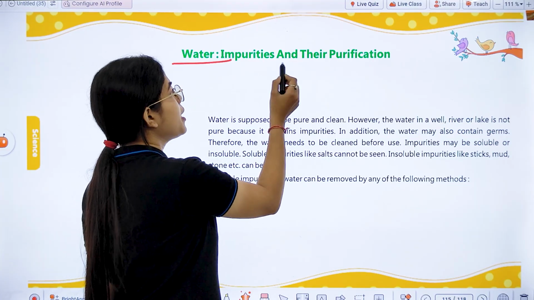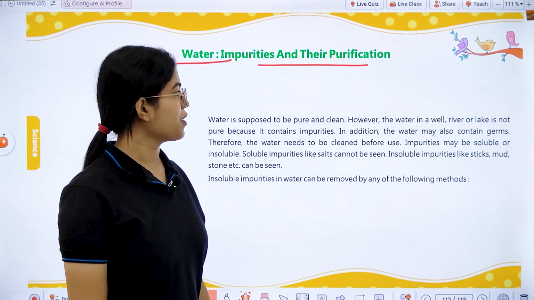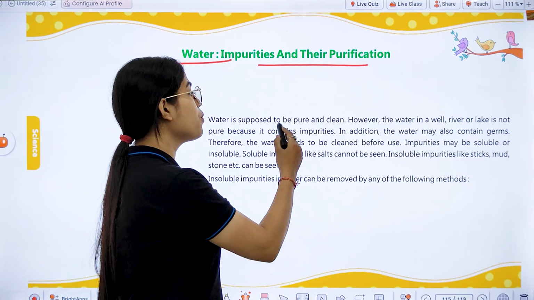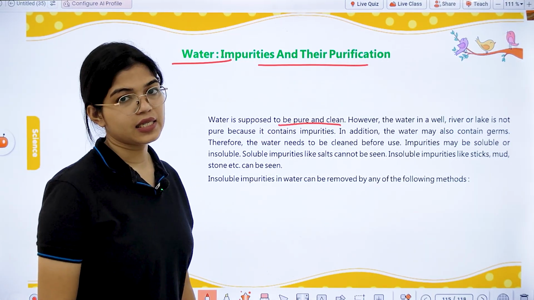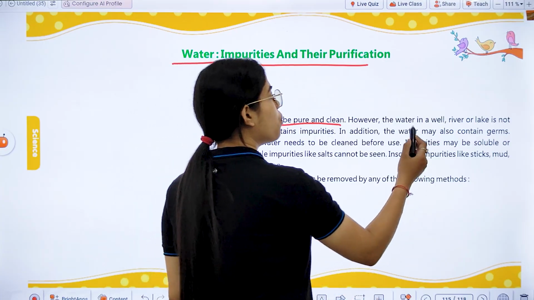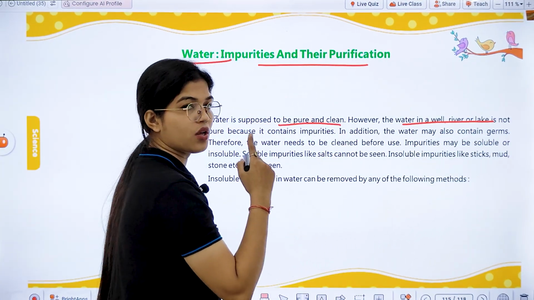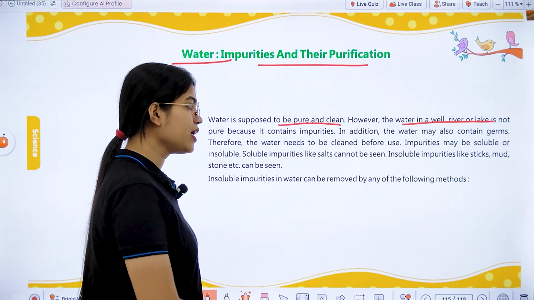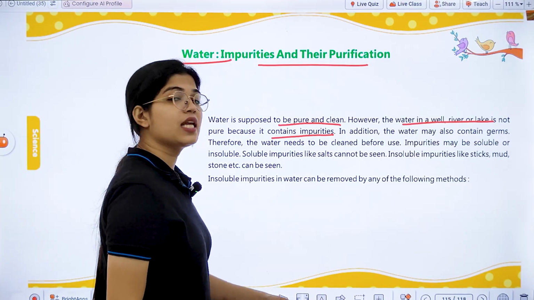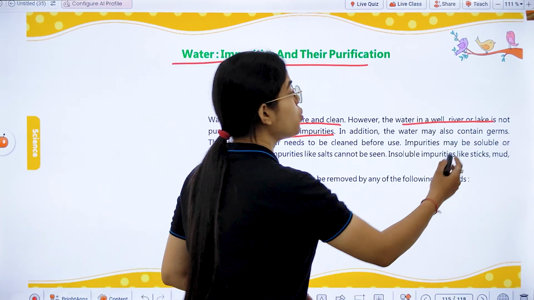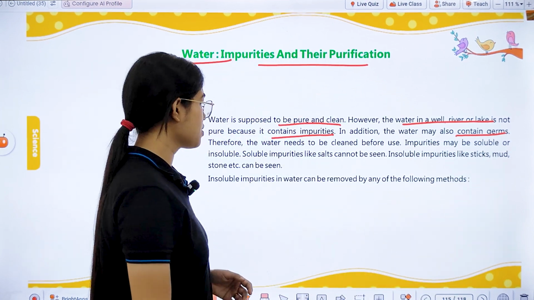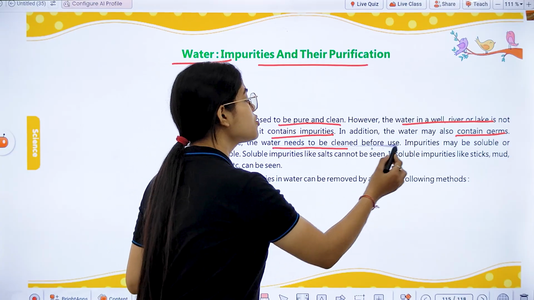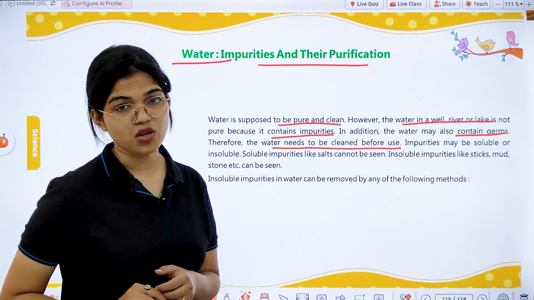Next, we have water impurities and their purification. So, students, for the purpose of drinking, water is supposed to be pure and clean. However, the water in a well, river, or lake is not pure. Why? Because it contains impurities. Along with that, it also contains some germs. Therefore, it is necessary that such water be cleaned before consumption.